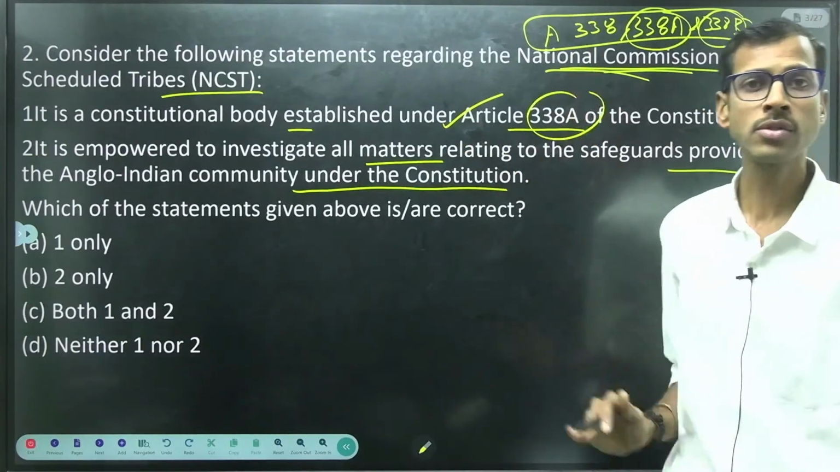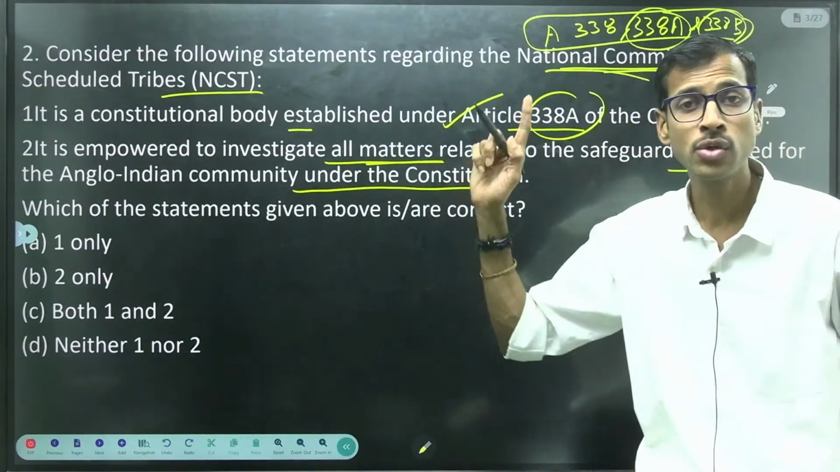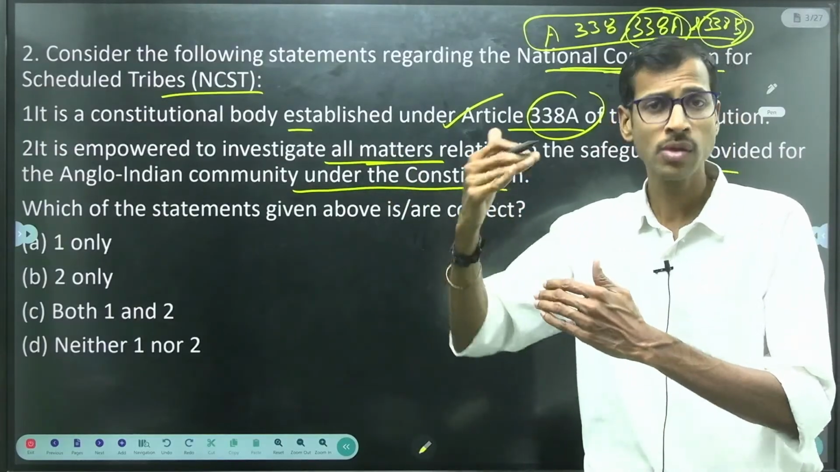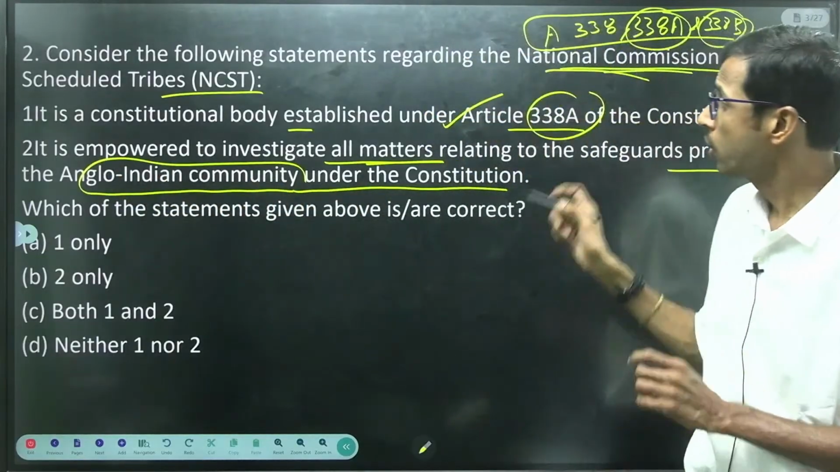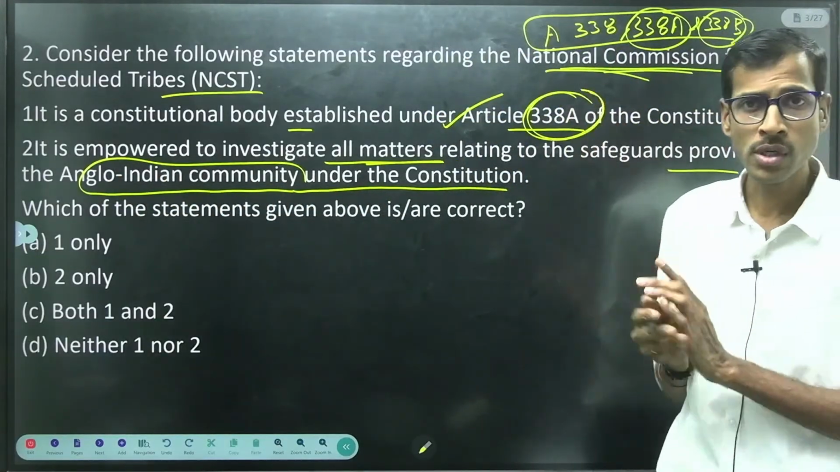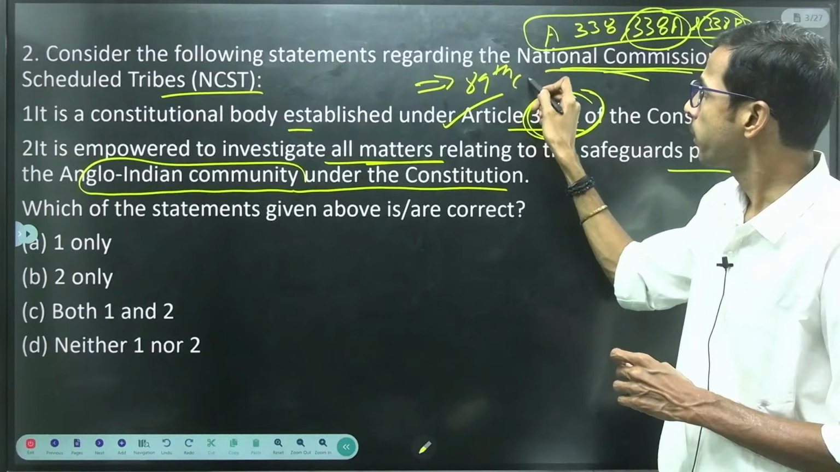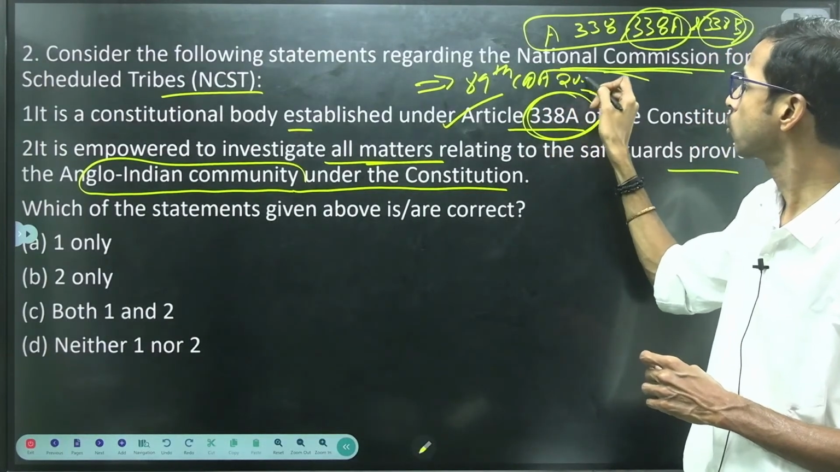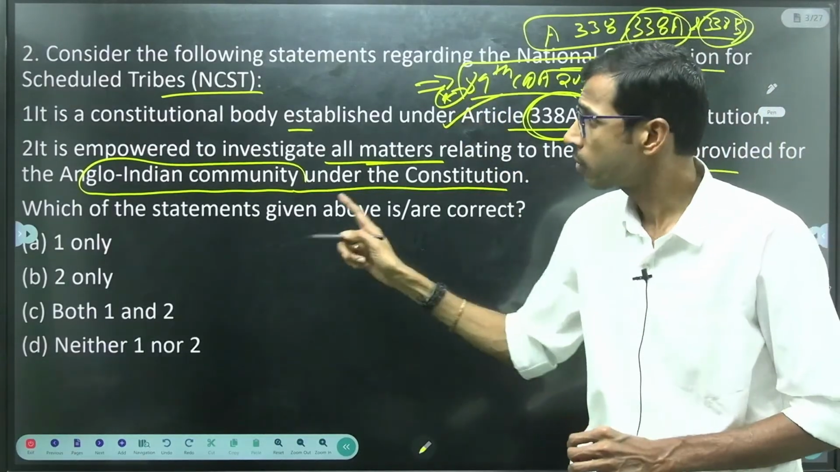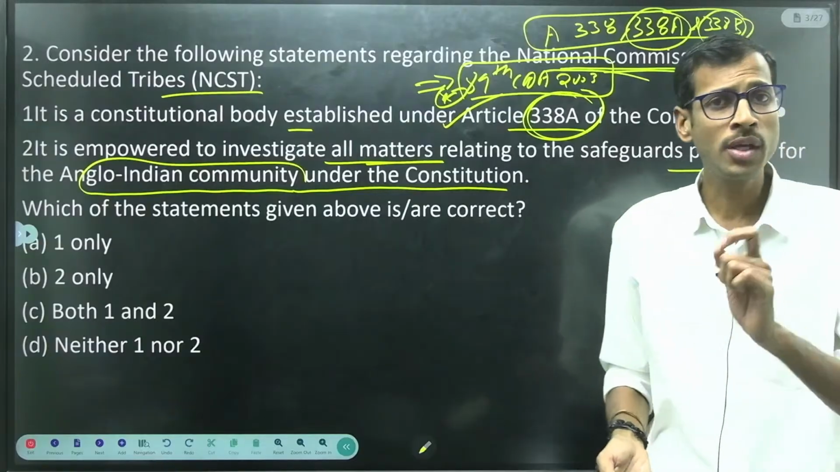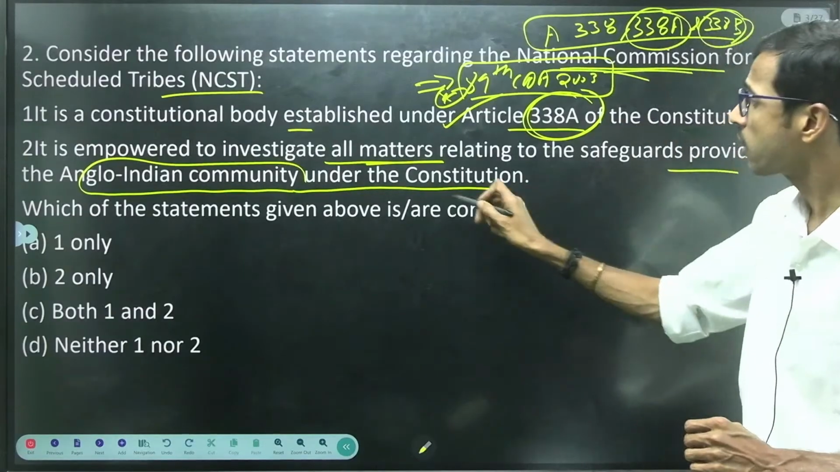338A is related to the scheduled tribes. In the second option, if you observe, investigating all matters is about protecting the safeguards or rights of the scheduled tribes only, not related to the Anglo-Indian community, right? This 338A provision was included by the 89th Constitutional Amendment Act, 2003. This information is also very important here. The Anglo-Indian community related provisions are not related to 338A, so those are very separate.